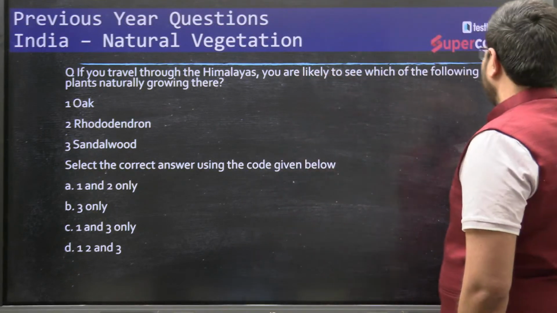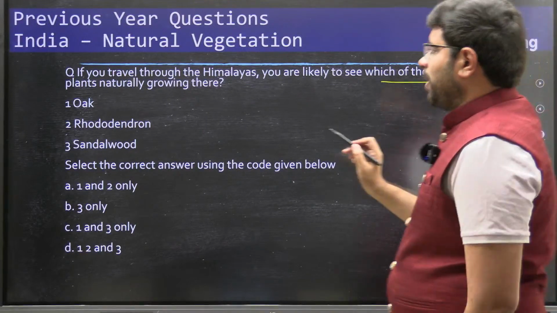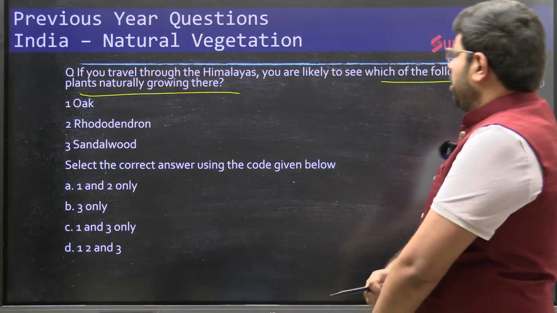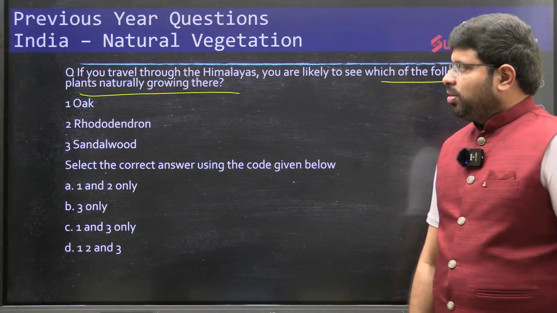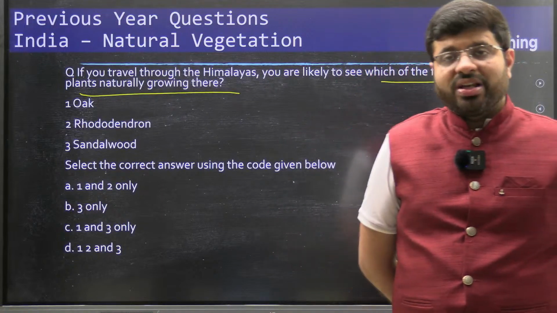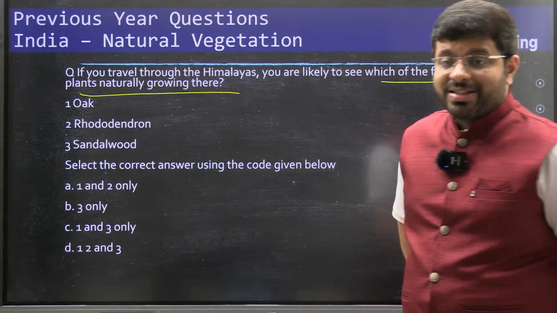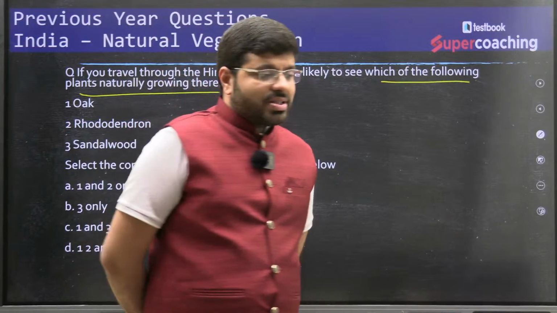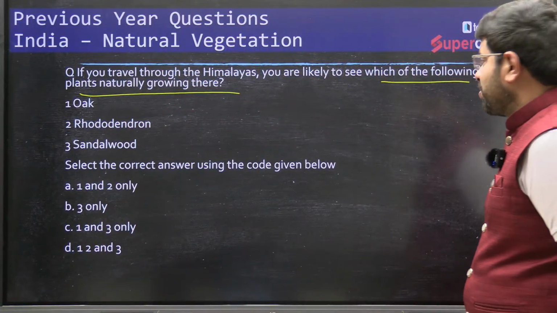If you travel through the Himalayas, you are likely to see which of the following plants naturally growing there. As you move across the Himalayas, they can ask you about topographical features or natural vegetation features. Here they are asking you about the natural plants, the vegetation which you see all across the Himalayas.